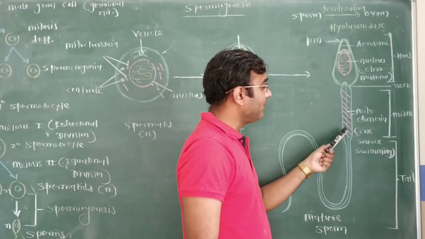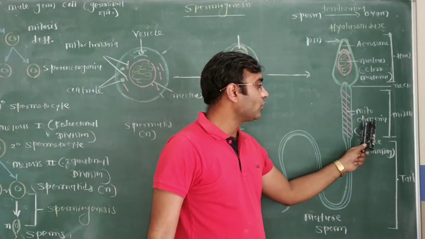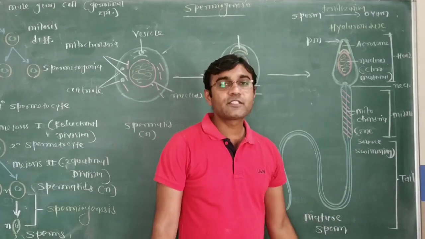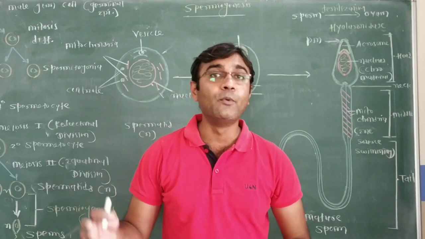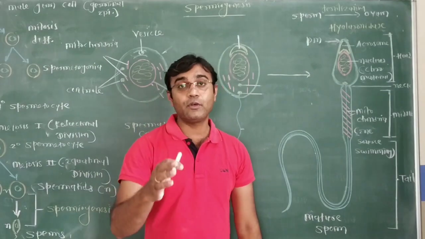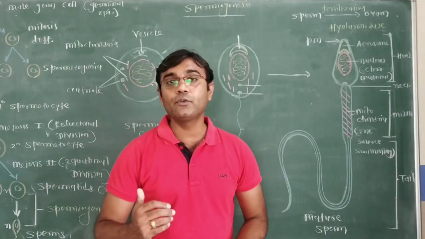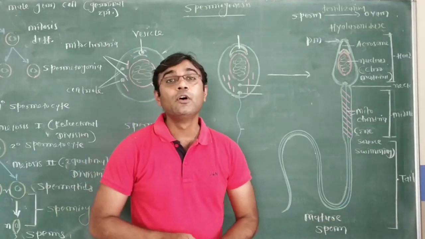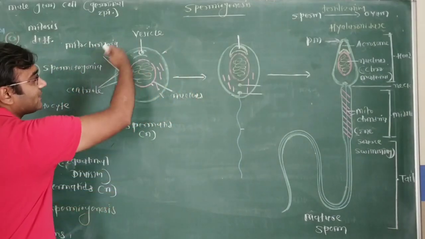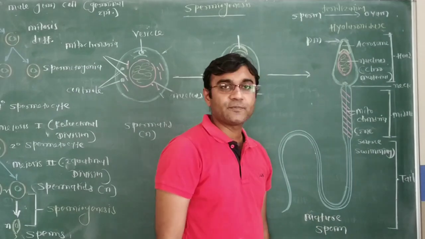Then the middle piece, around the central axis, at the periphery, has a spiral arrangement of a large number of mitochondria. Mitochondria are considered the energy source for the swimming of sperm. Sperm motility is due to mitochondria giving energy to the tail. So mitochondria present in the middle piece give energy to the tail, leading to sperm motility and the ability to fertilize. Now our question is how this rounded structure, spermatid, is converted into mature sperm.